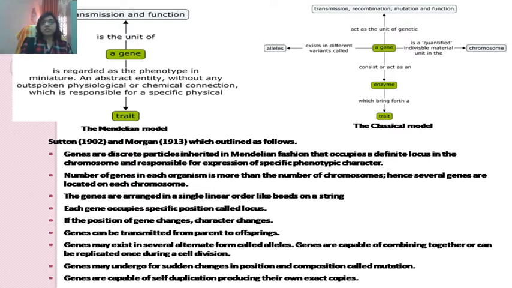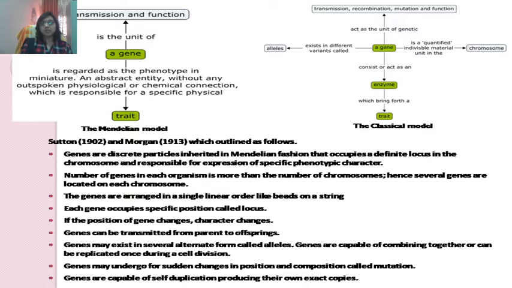The classical model says a gene is a unit of genetic transmission, recombination, mutation, and function. It also suggests a gene exists in various variants called alleles. A gene is a quantified invisible material unit in the chromosome. A gene acts as an enzyme which brings forth a trait.